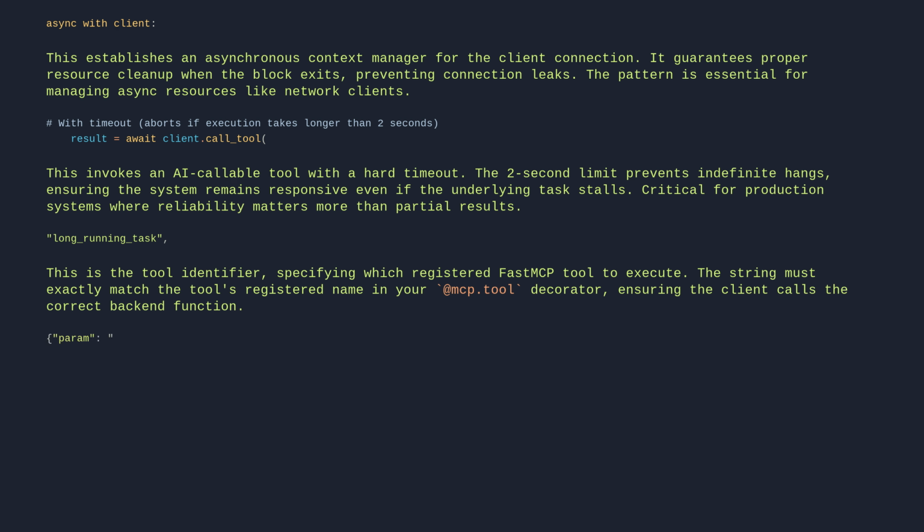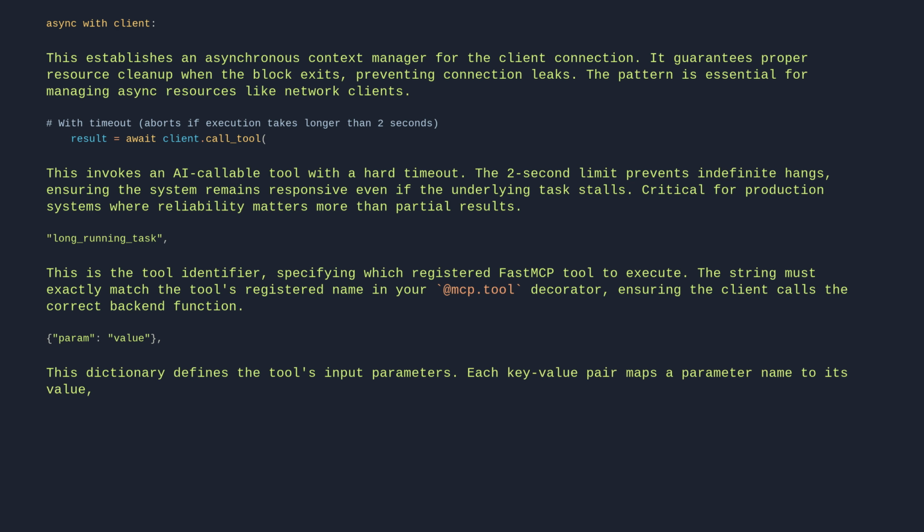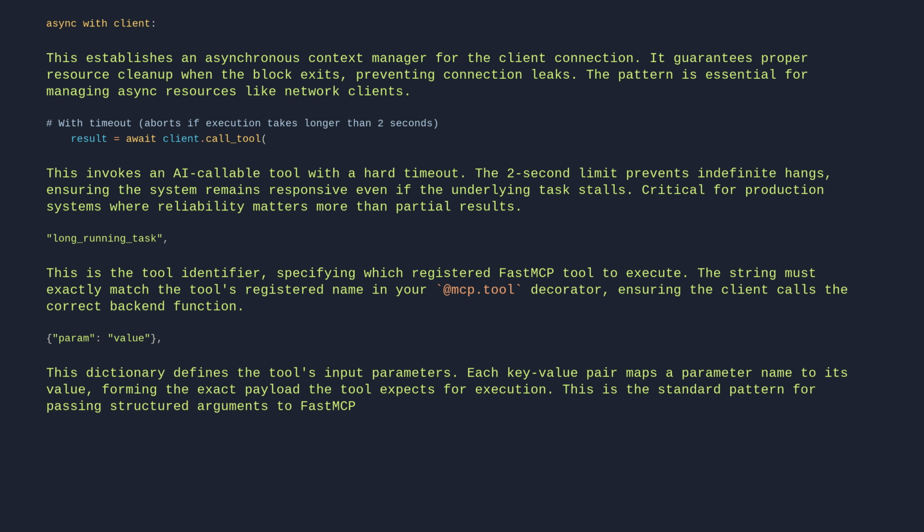Param value. This dictionary defines the tool's input parameters. Each key-value pair maps a parameter name to its value, forming the exact payload the tool expects for execution. This is the standard pattern for passing structured arguments to FastMCP tools.